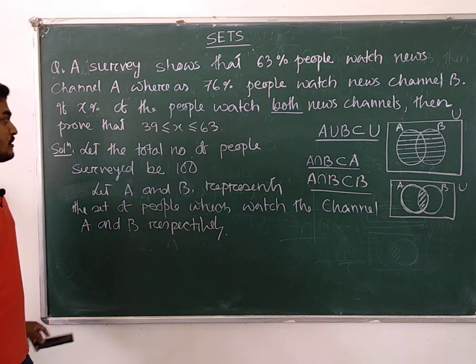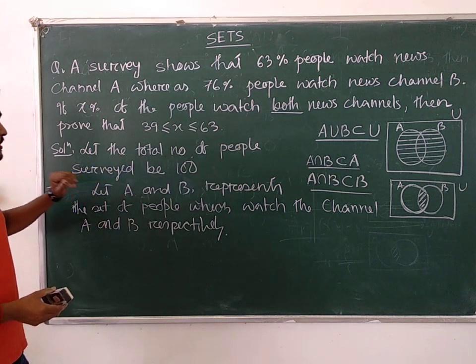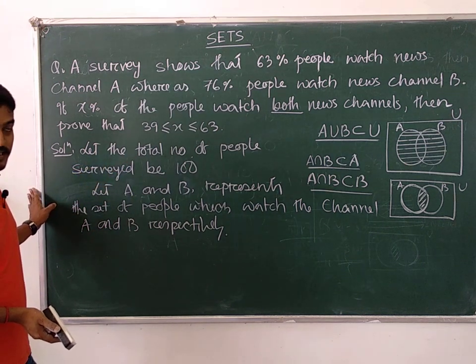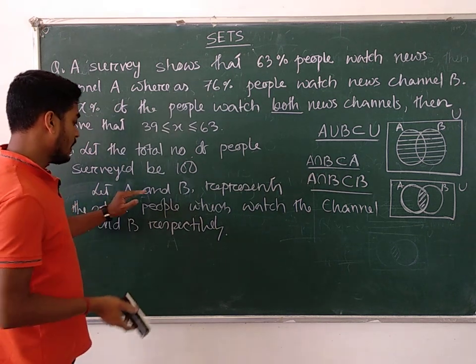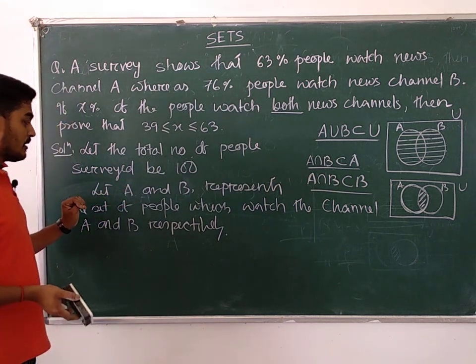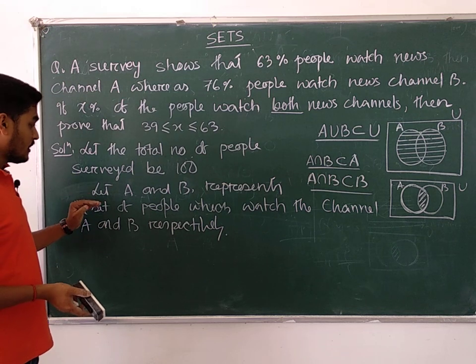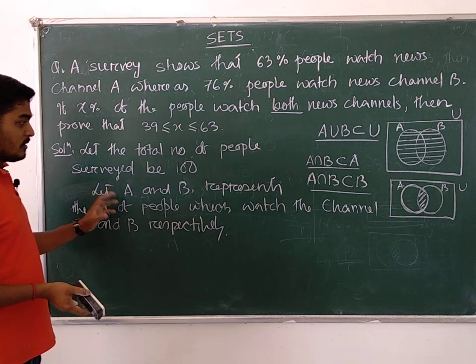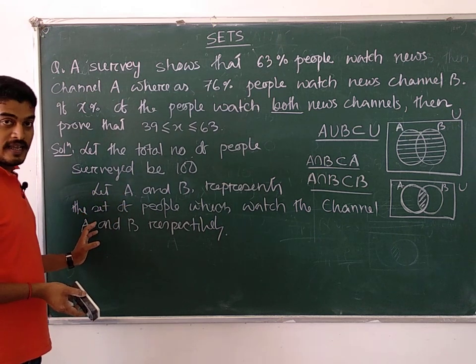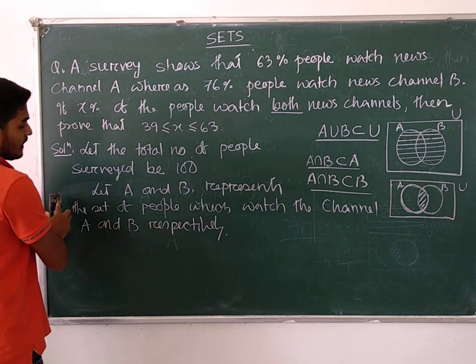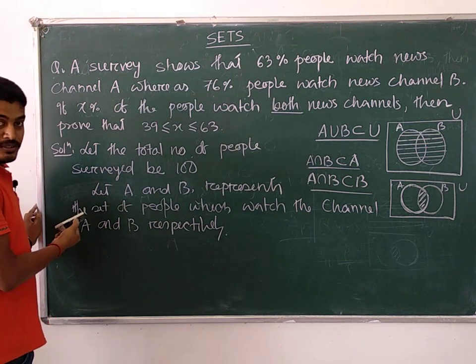In this way you have to mention. So the total number of people in the survey be 100, correct? So you have got that A and B represent the collection of people who watch channels A and B respectively. Then we can easily write it down, I think you have noted it down also.